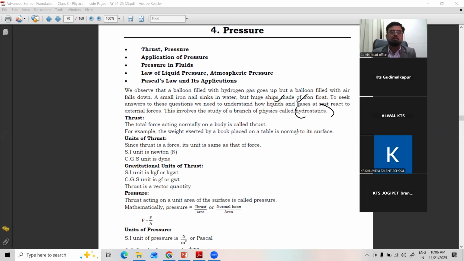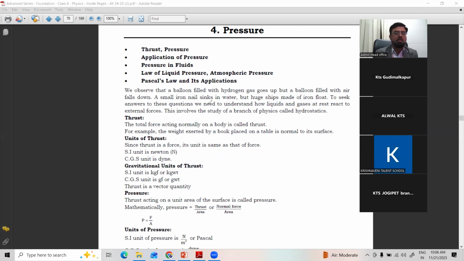Then one more example is given. When you take one iron nail and drop it in water, it will sink immediately. But a big iron ship is floating. What is the reason? Very interesting questions are these. How are these liquids exerting pressure?